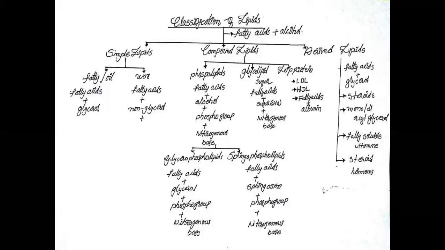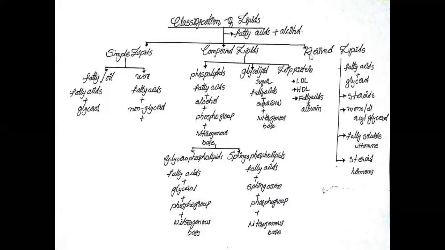Low density lipoprotein, high density lipoprotein. These contain fatty acids with albumin. In low density lipoprotein, albumin is in less quantity. And in high density lipoprotein, albumin is in large quantity.